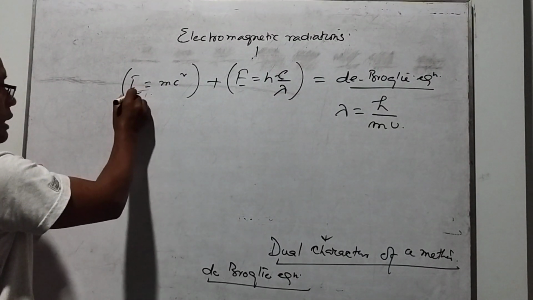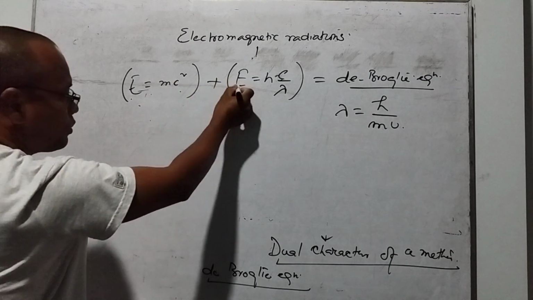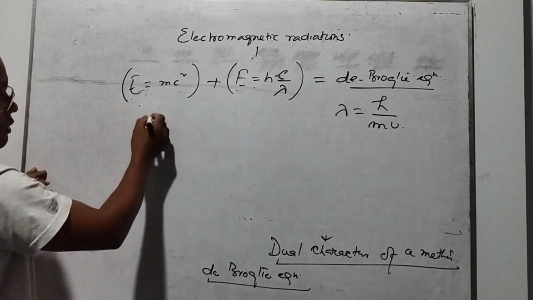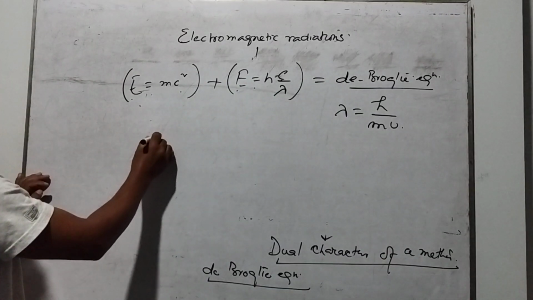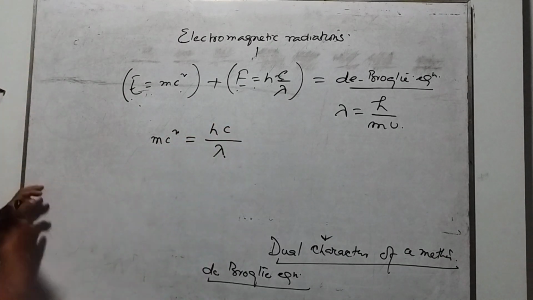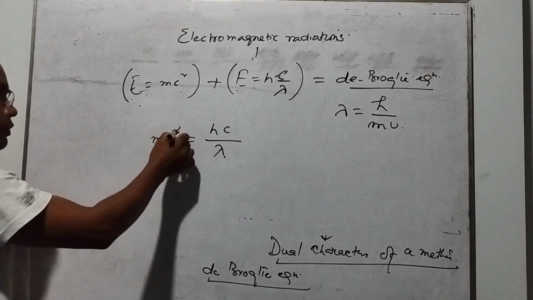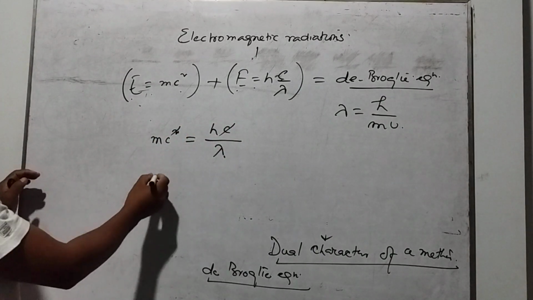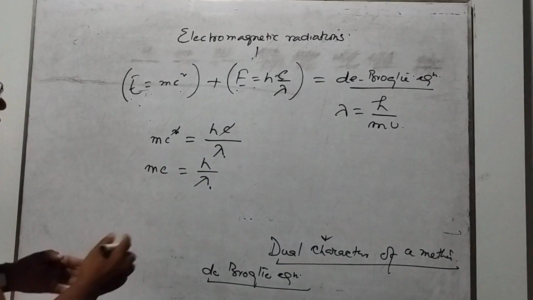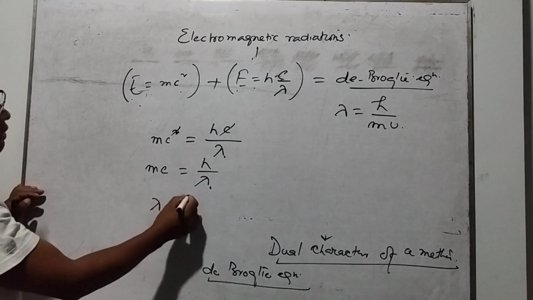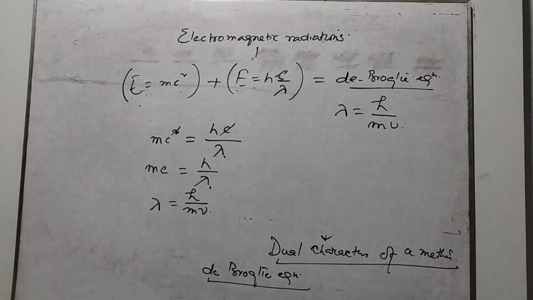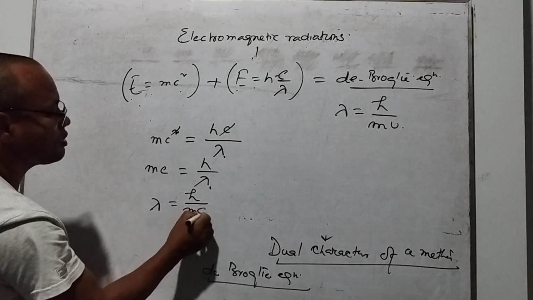See, so here E is equal to mc². Here also E is equal to hc upon lambda. That means I just combine these two. I compare them, so I write here mc² is equal to hc upon lambda. So now one of the velocity of light c can be cancelled. So we found here mc is equal to h upon lambda. Now this lambda I am going to find out here. That means h divided by mc. Sorry, this is the c.